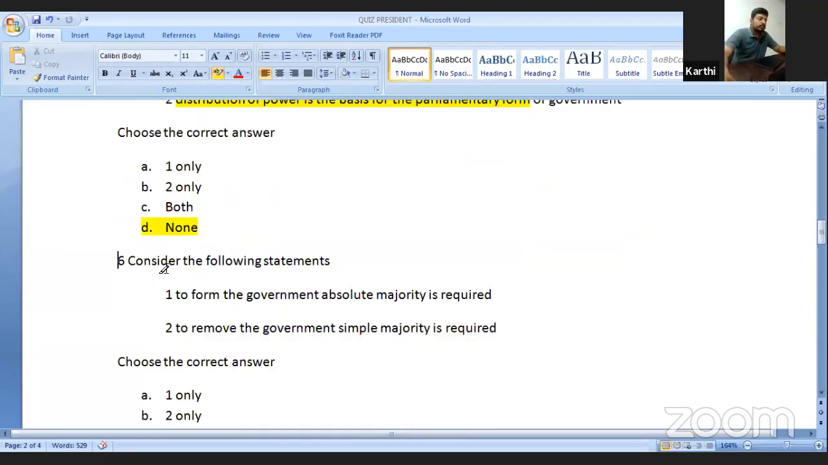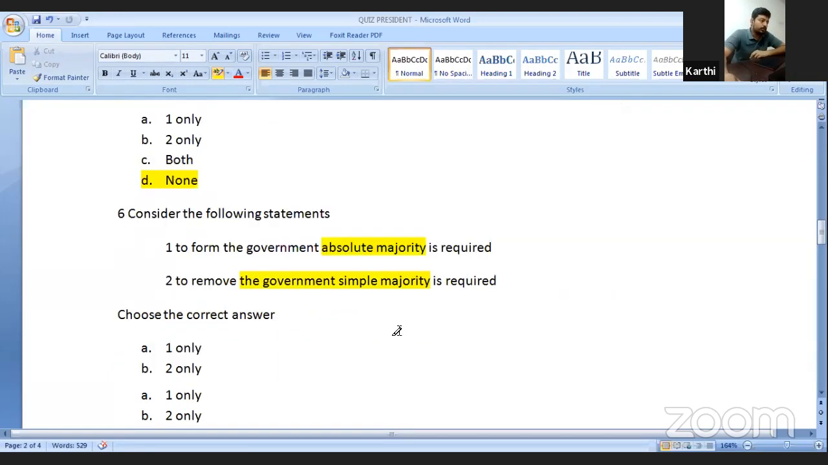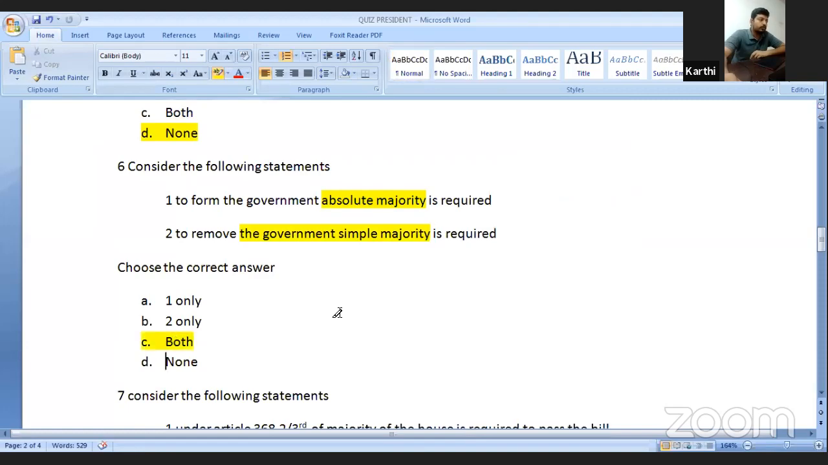Okay, consider the following statements. To form the government, absolute majority is required. Yes, correct. Out of 543 seats, it requires a majority of 272 plus. That is absolute majority. The statement is correct. To remove the government, simple majority is required. Yes. To remove the government, you have to pass the no confidence motion, and the no confidence motion requires only the simple majority. Both statements are correct. The answer is both.